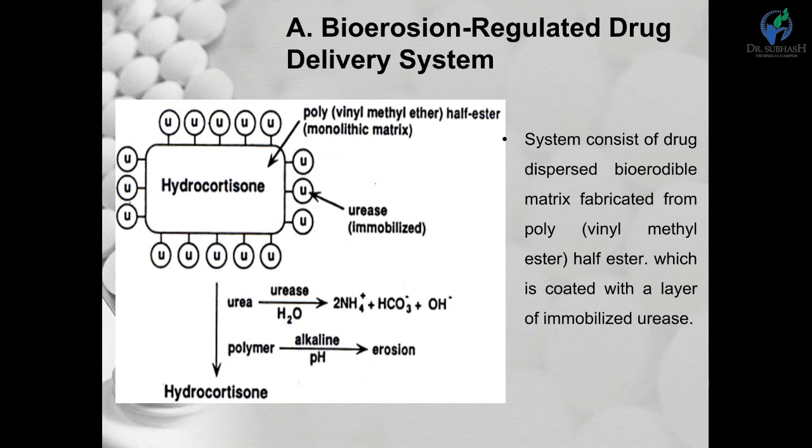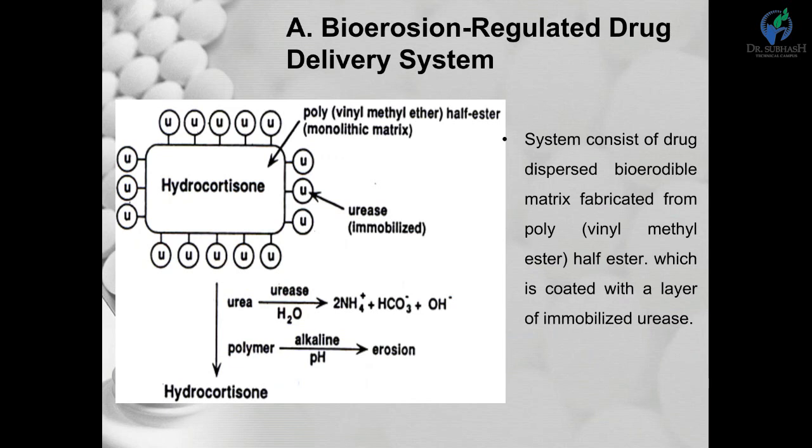In the presence of urea, the urease metabolizes urea to form ammonia, and this conversion increases the pH, and the change in pH leads to rapid degradation of the polymer with the release of the drug.